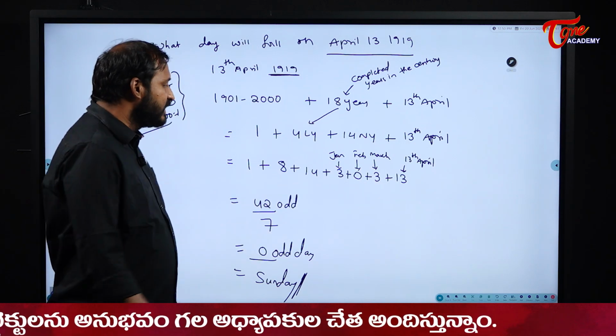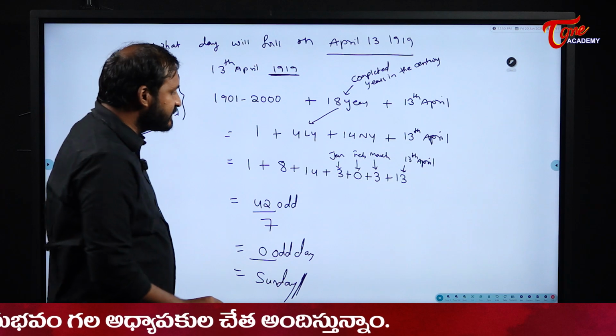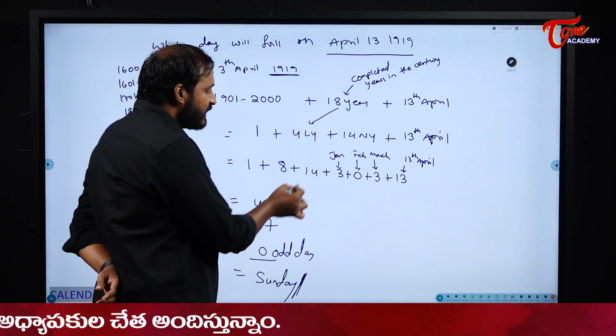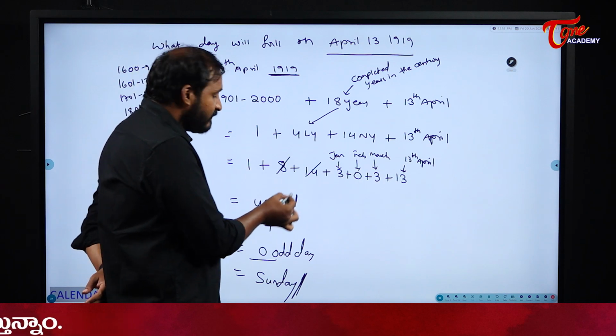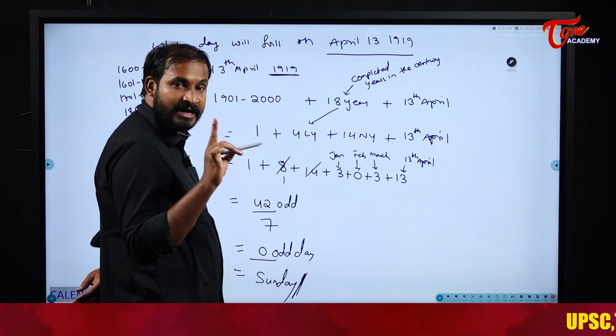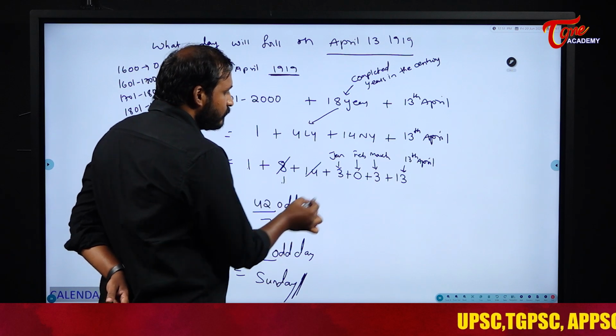The other method is cancel 7 sum. Cancel 7 sum means 14 is a multiple of 7, right? I can cancel it. In 8, if I cancel with 7, what is the remainder? I will be left with 1. Remainder is 1. So 1 plus 1, 2.